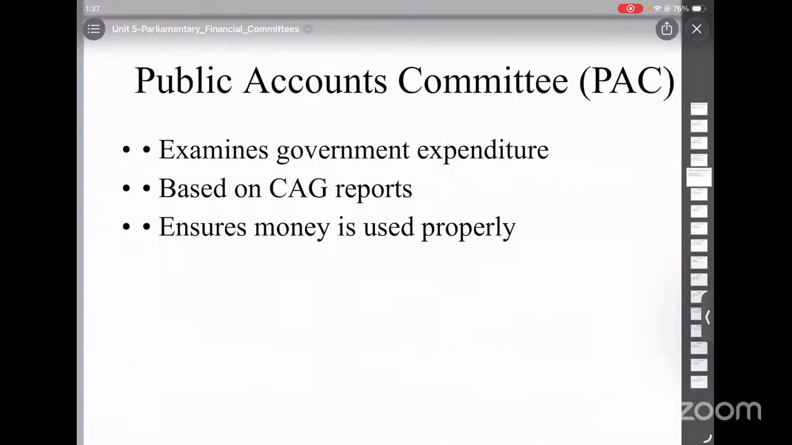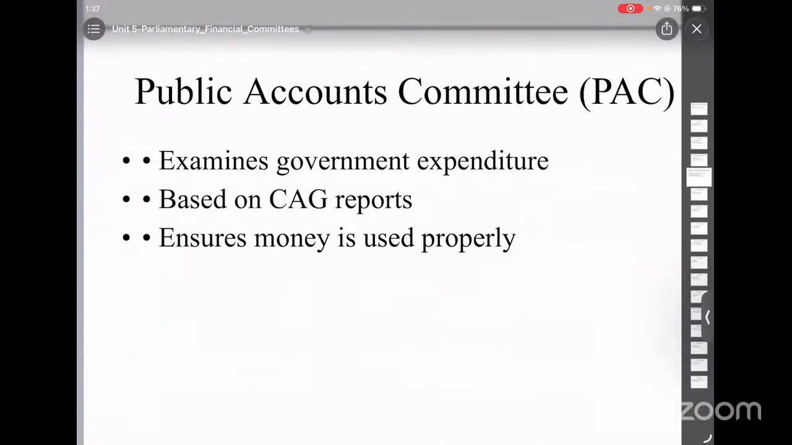So now let's look into these committees in detail. The first is the Public Accounts Committee. The Public Accounts Committee consists of 22 total members: 15 members from the Lok Sabha and 7 from the Rajya Sabha. So 15 from Lok Sabha and 7 from Rajya Sabha is 22. The members are elected using proportional representation and single transferable vote. And the tenure is 1 year.